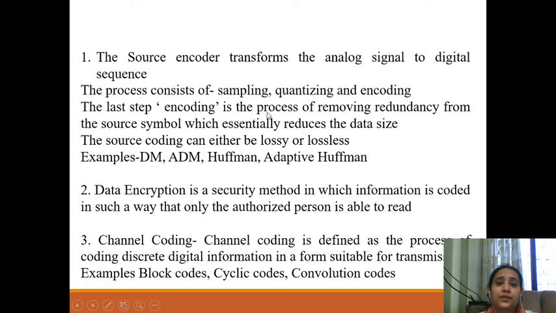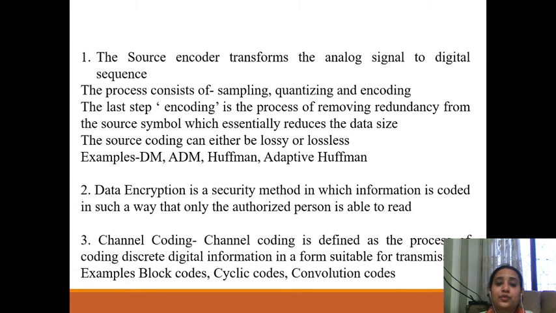Then the encoding process removes redundancy from the source information, which reduces the data size so that the transmission rate can be increased. The source coding can be either lossy or lossless, for example Huffman coding, which we all know. The data encryption ensures that the data is secure, that is, the security method in which the information is coded in such a way that only an authorized person can read the information.